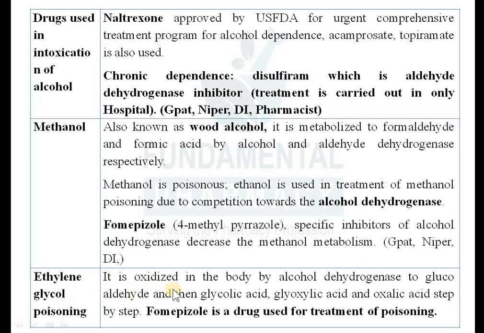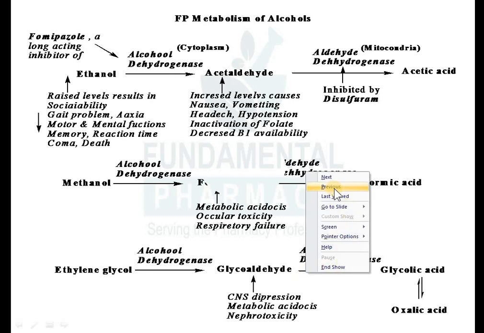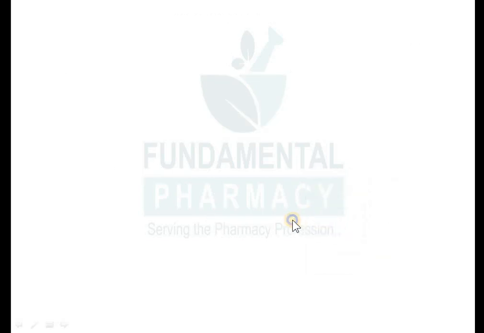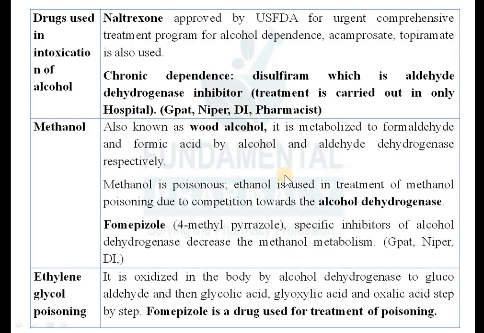So it is also alcohol, so it is oxidized in the body by the alcohol dehydrogenase to the glycolic acid, okay. So it is metabolized to a glycolic acid, and further this glycolic acid is metabolized into glyoxylic acid by aldehyde dehydrogenase, and later on it is converted into oxalic acid. So alcohol dehydrogenase will convert ethylene glycol into glycolaldehyde, then glycolaldehyde will be converted to glycolic acid.